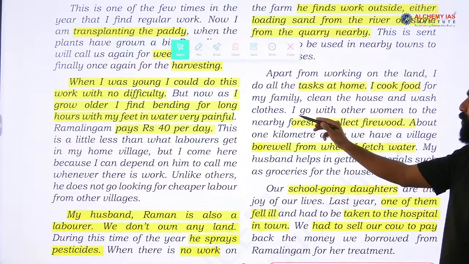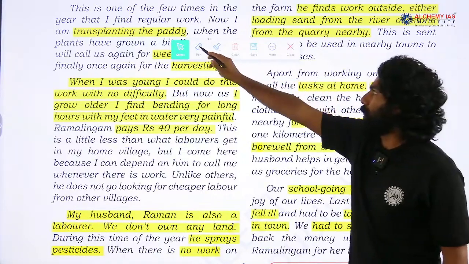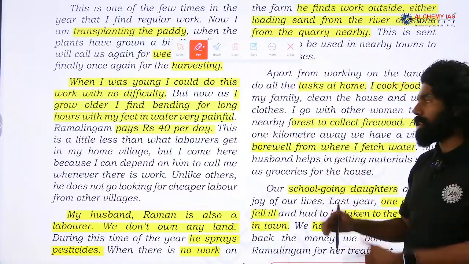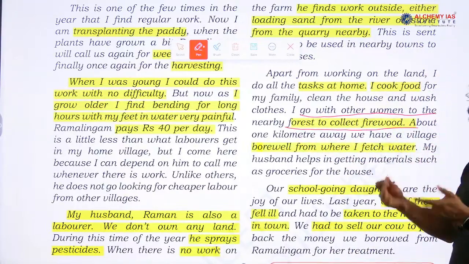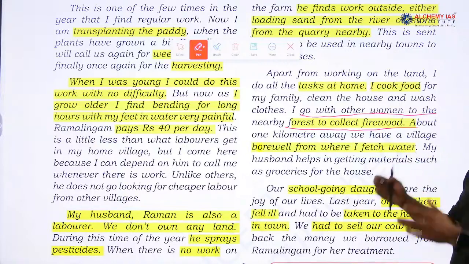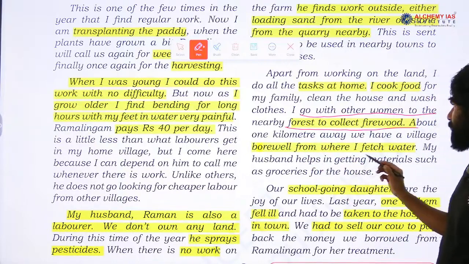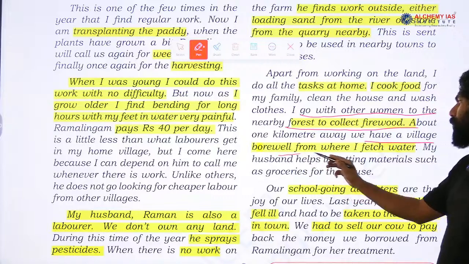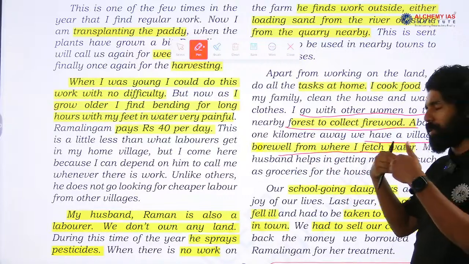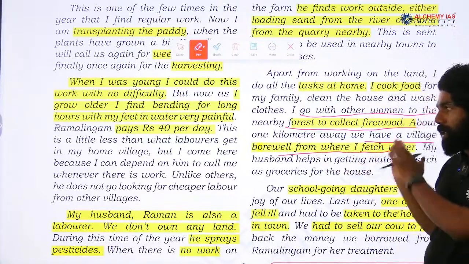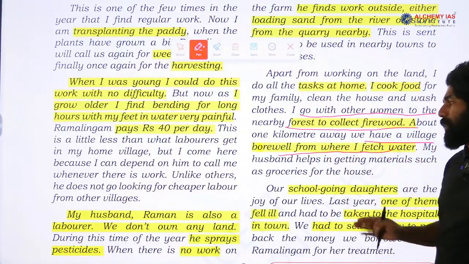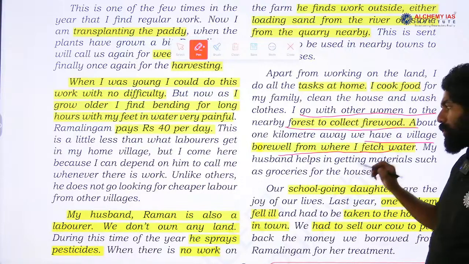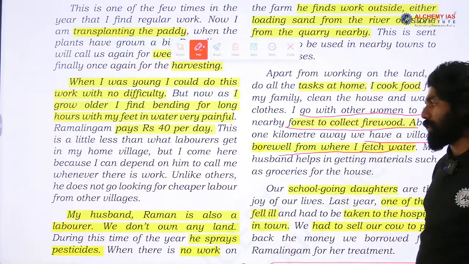Then she also does other kinds of work. I go with other women to the nearby forest to collect firewood, particularly for cooking. One kilometer away we have a village and a borewell from where I fetch water. So, there is no direct access to water. They have to travel one kilometer from their residence, and from this public well they collect water. This is also work that she does other than the farm-related activities.